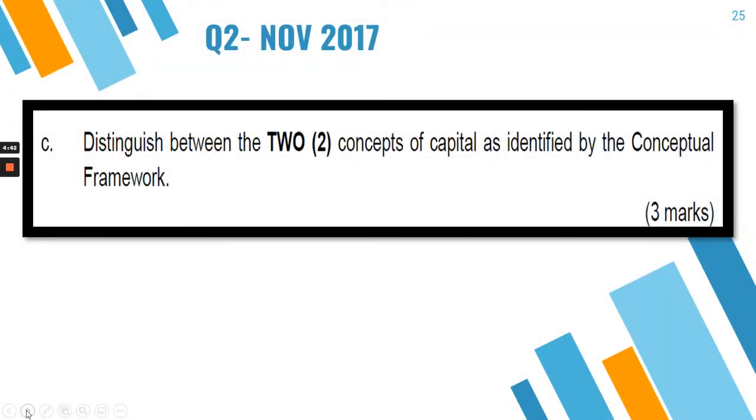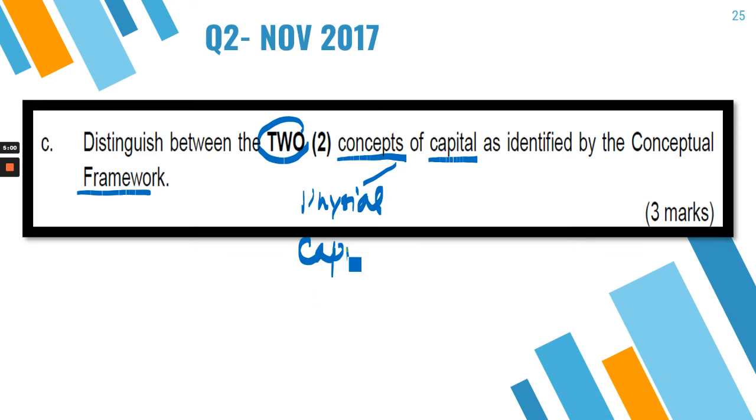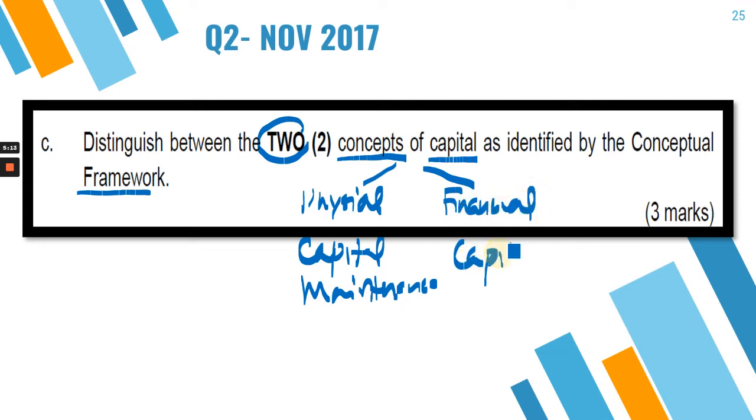Next question, part C. You are to discuss the 2 concepts of capital as identified by the conceptual framework. So that is the last chapter of the conceptual framework, which talks about, if you can still recall, physical capital maintenance. Yeah, those are the two concepts. Another one is financial capital maintenance. So these are the two concepts, and you are to distinguish.